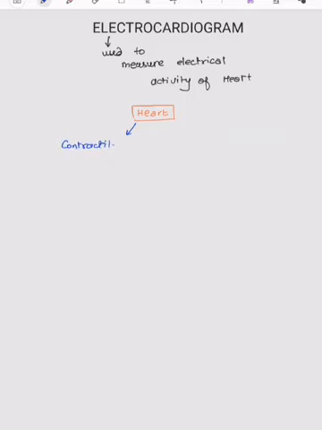Electrocardiogram is used to measure electrical activity of heart. Heart as a pumping organ consists of two types of tissue: contractile tissue and conductive tissue.